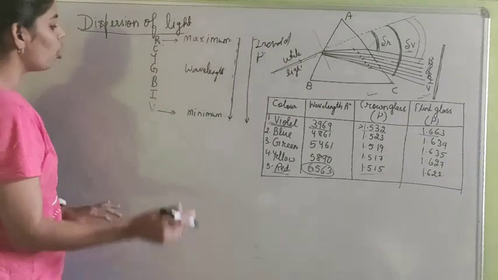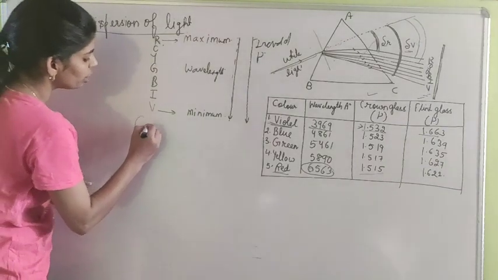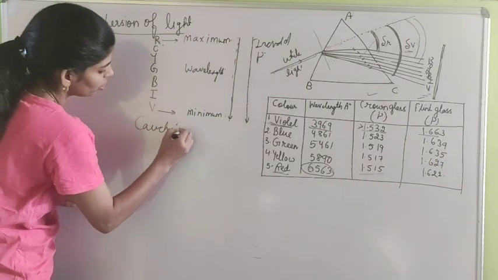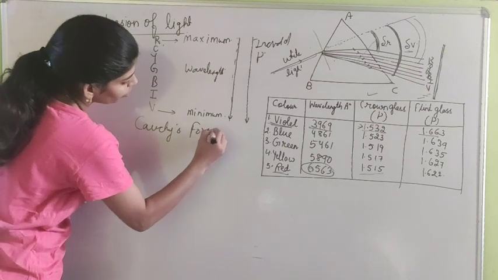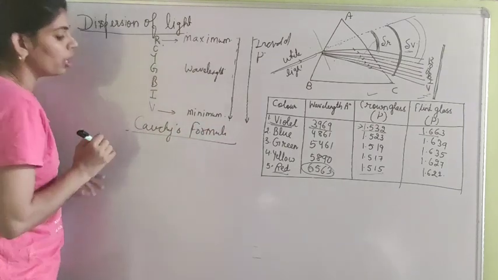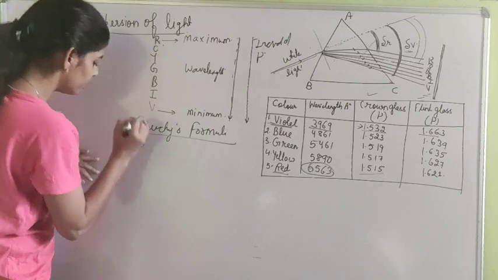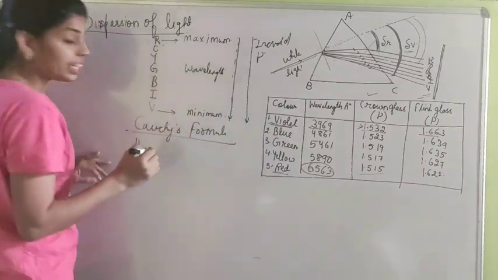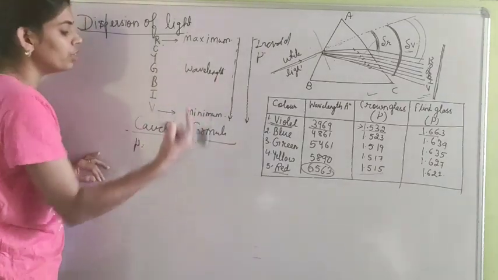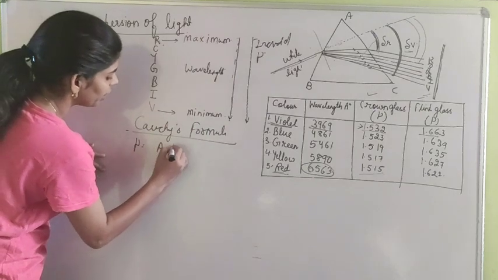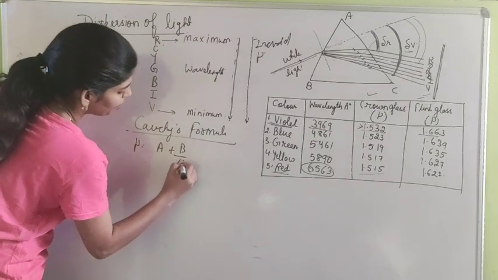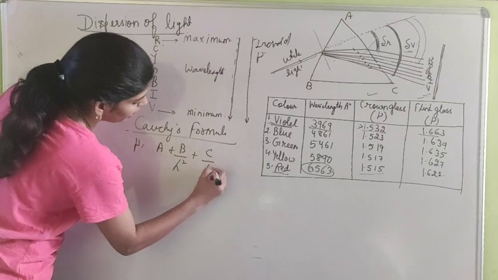There is one formula that is known as Cauchy's formula. From Cauchy's formula, the refractive index is related to the wavelength of the colors as A plus B by lambda square plus C by lambda 4.